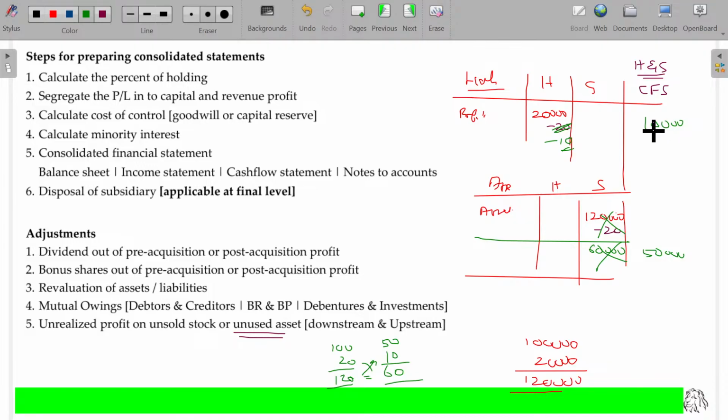Is that clear? Similarly, for any stock transferred from the holding to the subsidiary company by adding profit, only if it remains unsold will the unrealized profit be reversed. If the stock moves out of the subsidiary company, there is no need to make any adjustment.